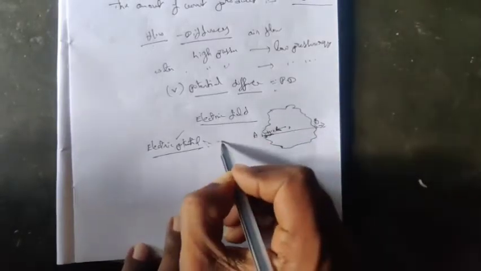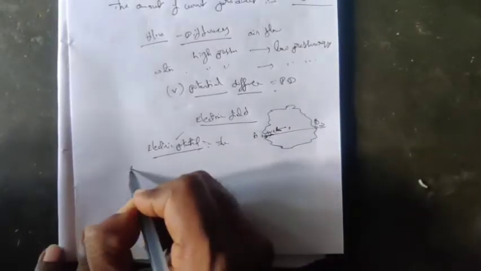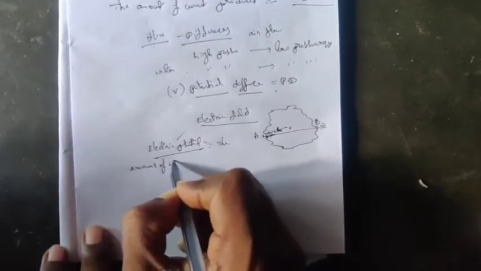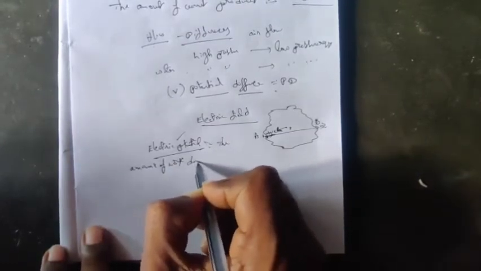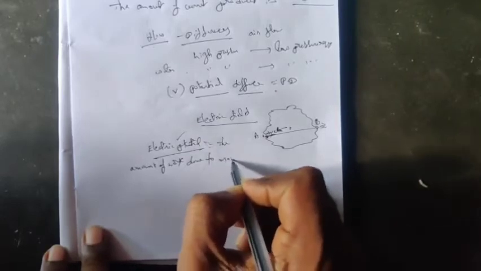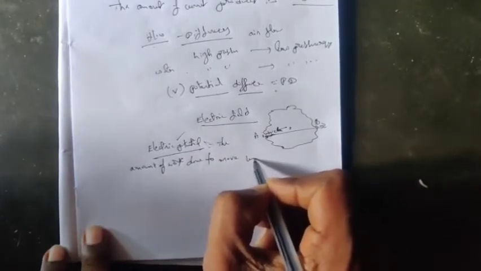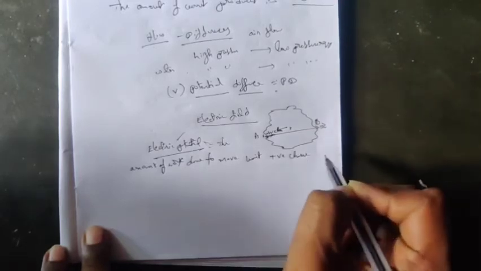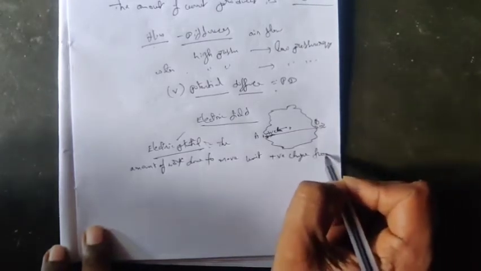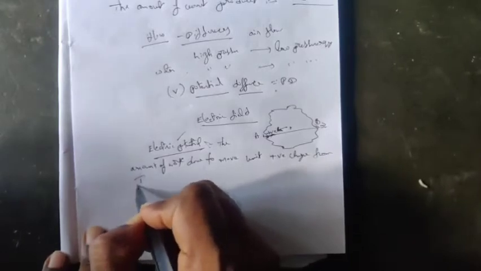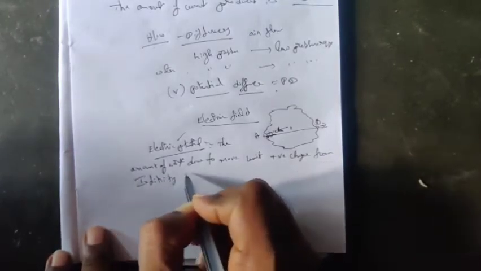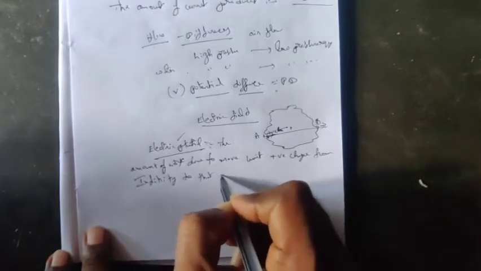Electric potential means the amount of work done to move a unit positive charge from infinity, that means from any place at infinity, to that point.